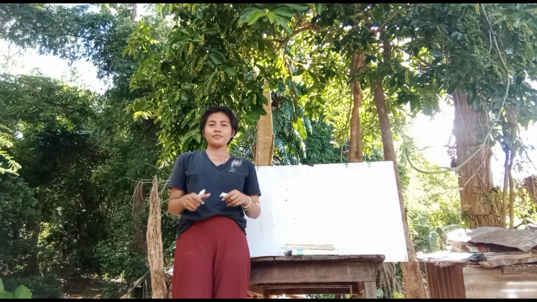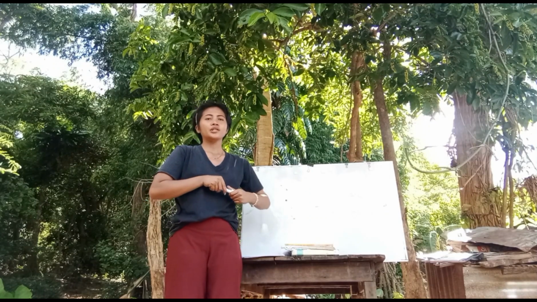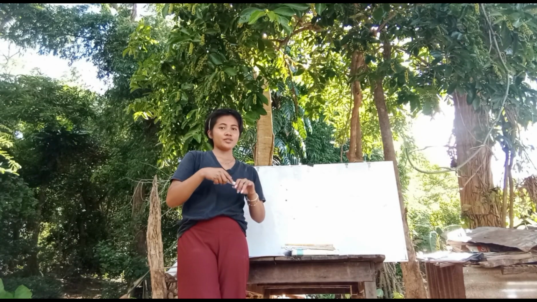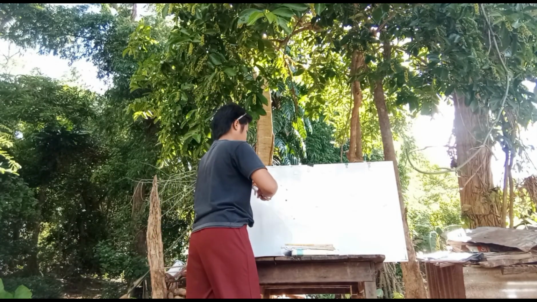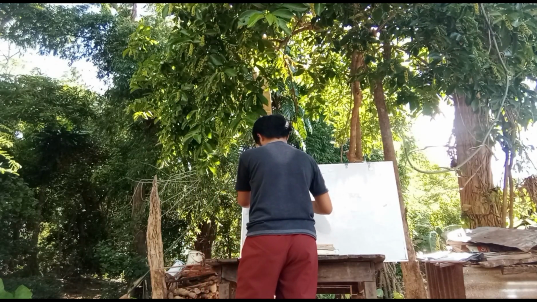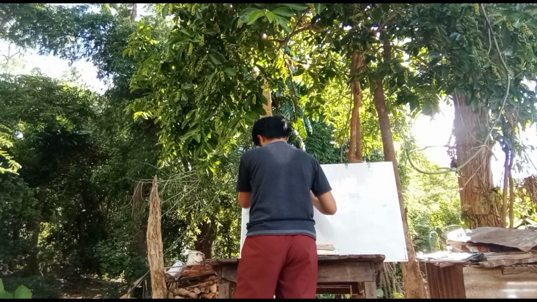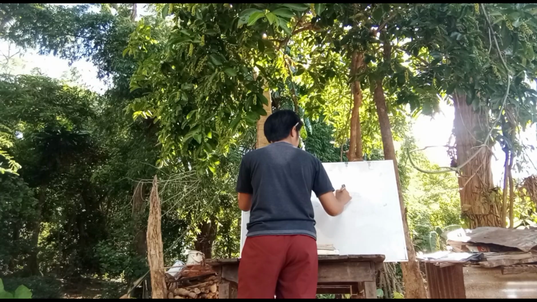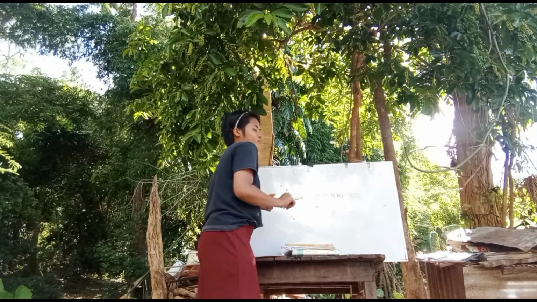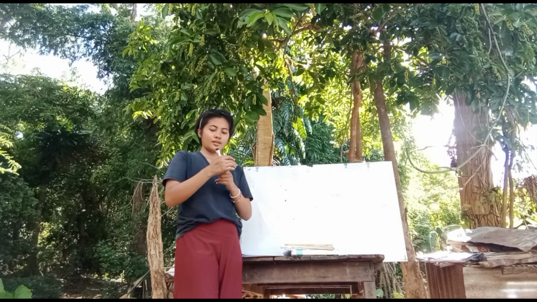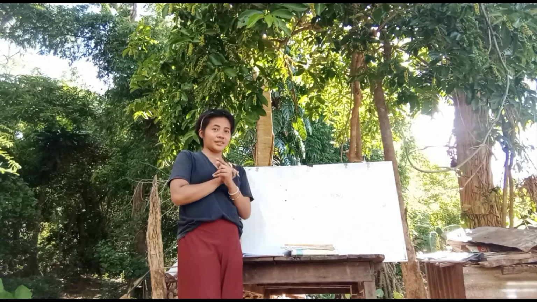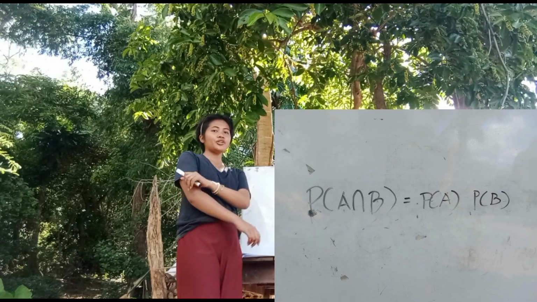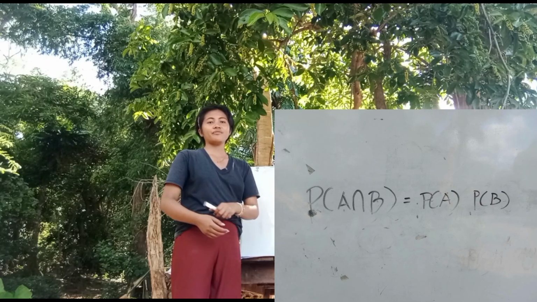Our next formula is independence. Two events are independent if knowing one doesn't change the probability of the other. This is the formula. Independence probability: if A and B are independent, the joint probability is just the product of their individual probabilities.